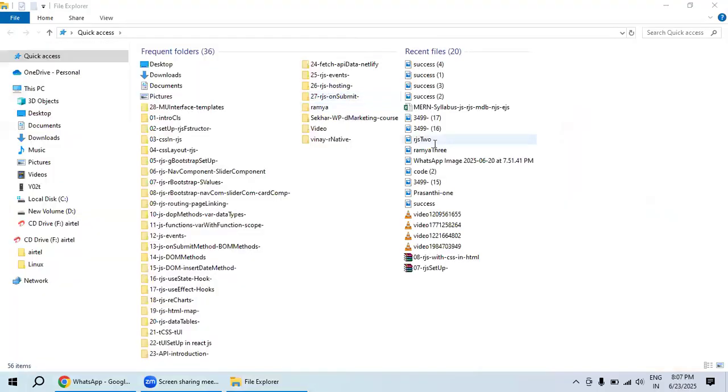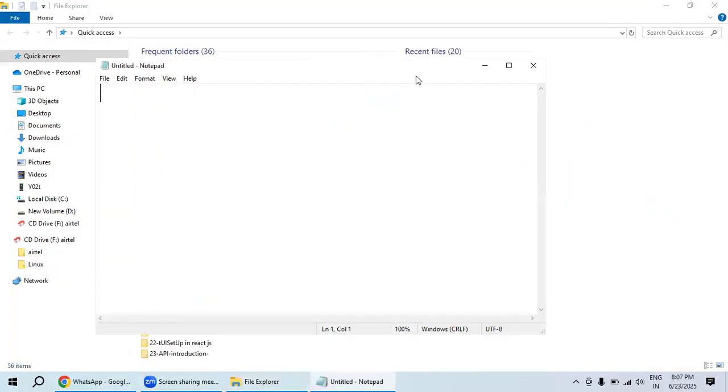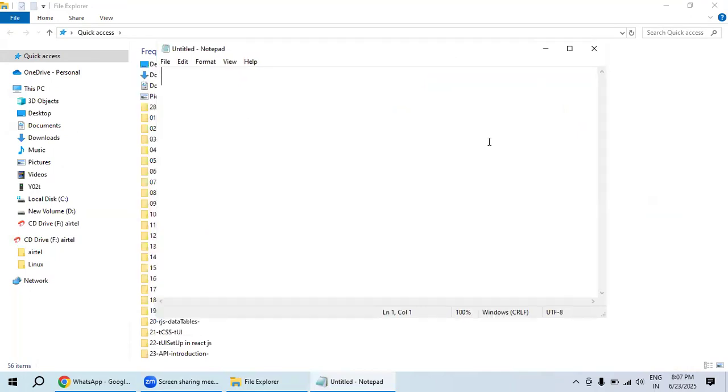What does WordPress mean? WordPress is called a CMS platform, a content management system, which means no coding. Listen carefully, this is a very important topic which you are going to learn.